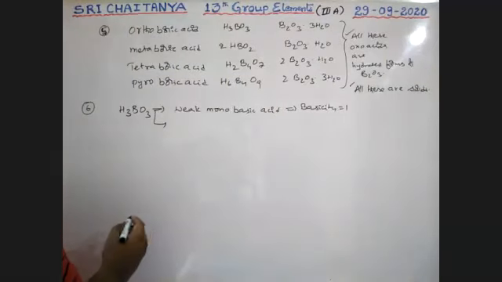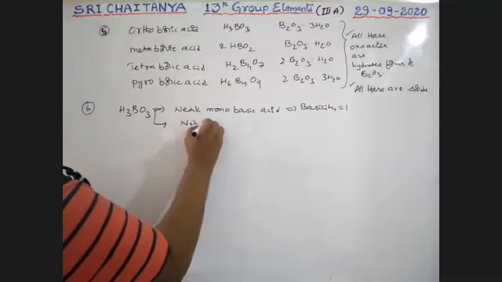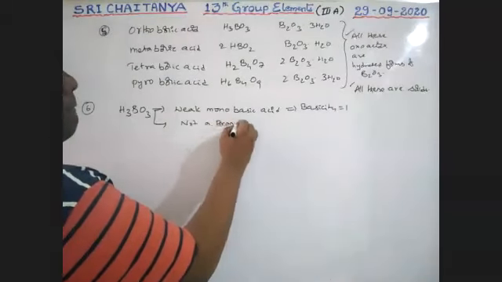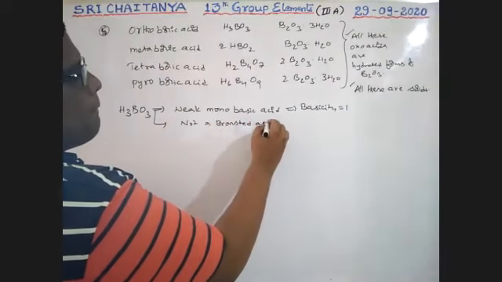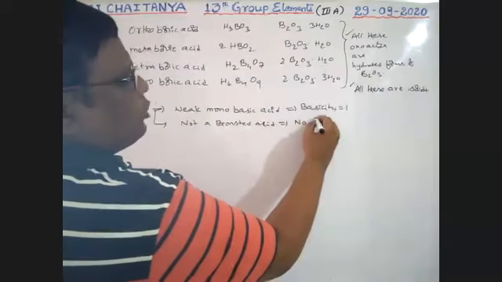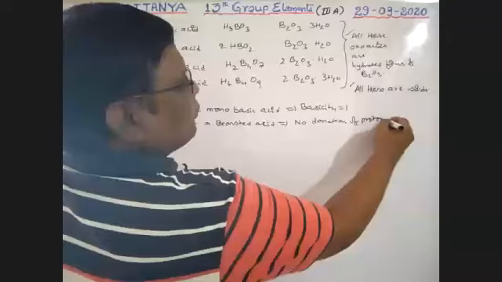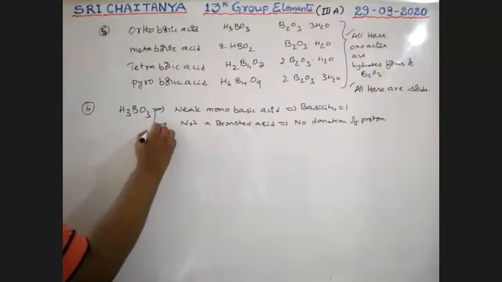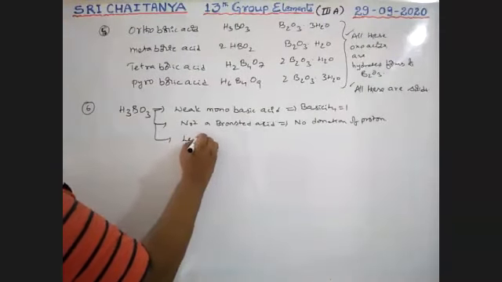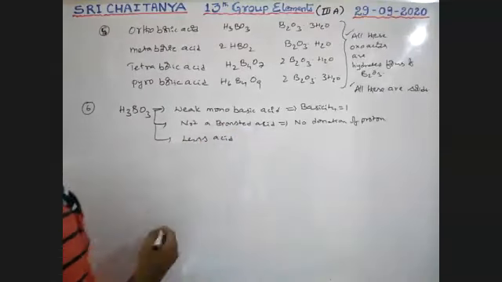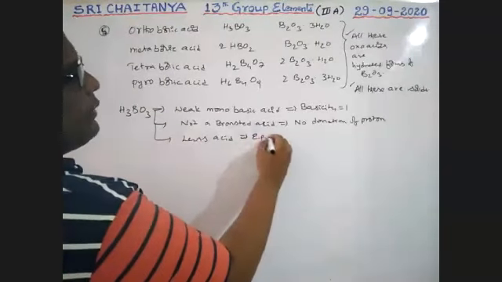Next, it is not a Bronsted acid, that is, not a proton donor. Next, it is a Lewis acid, an electron pair acceptor.